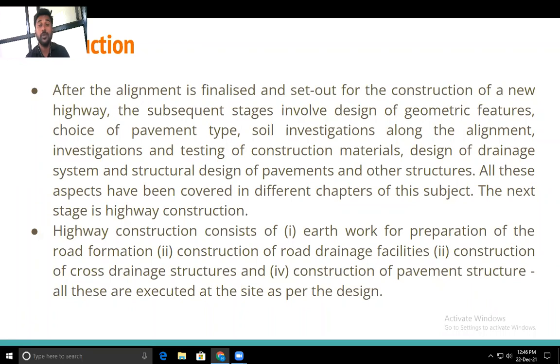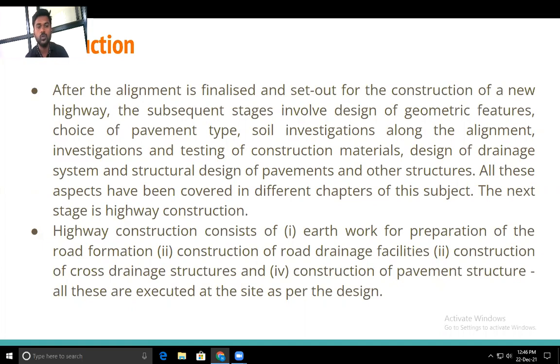Okay, so up till now, what we have covered, we have seen how the alignment has been set down for the highways, how the different highway materials are to be tested. Okay, then how to design the structural pavements, what are the different types of pavements. All these parts we have covered up till now in the previous chapters. So now we will study how the highways are actually constructed.